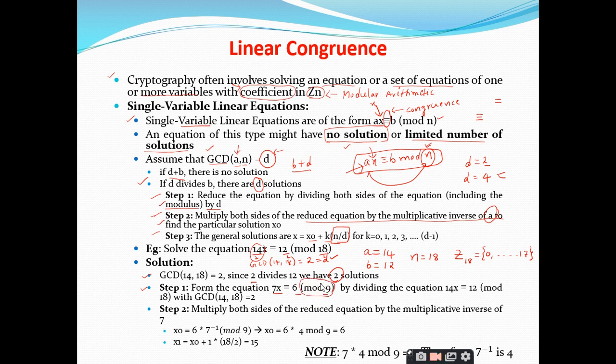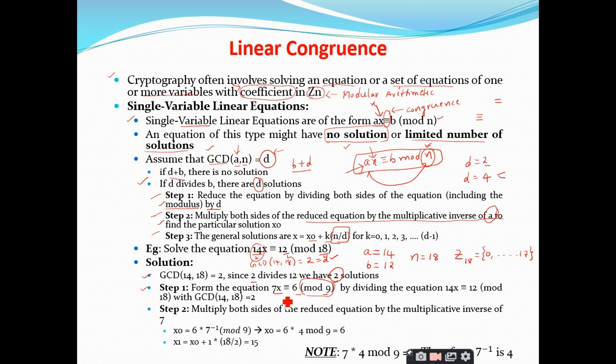So you may forget this particular concept. If you won't divide the modulus by D, then you will end up in a problem, right? So you should be very careful that the entire equation should be divided by the GCD, right? Is it clear up to this point? So the modified equation I got is 7x is congruent to 6 mod 9, right?